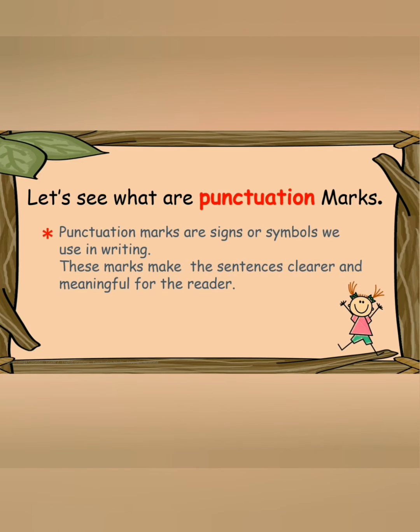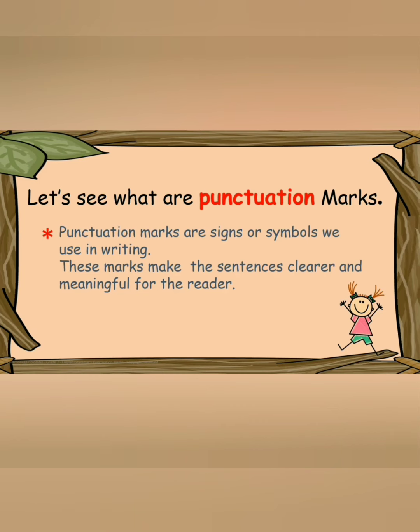Punctuation marks are signs or symbols we use in writing. These marks make the sentences clearer and meaningful for the reader. That's why punctuation marks play a very important role while writing statements.